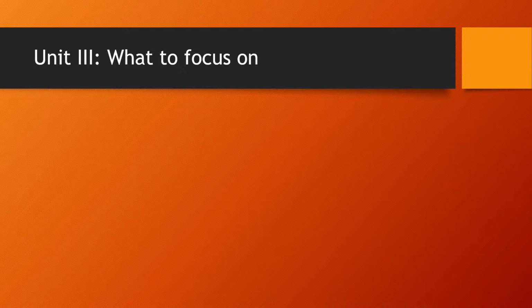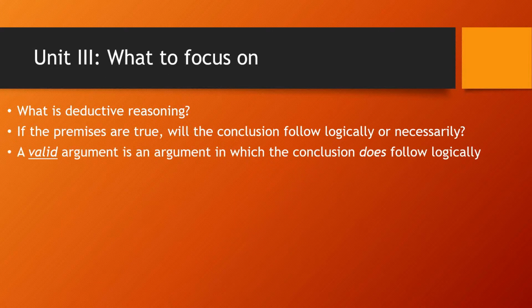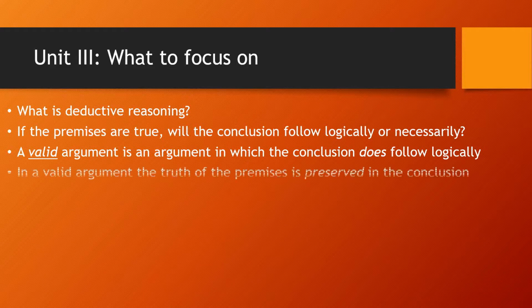Unit 3 deals with a specific type of reasoning, deductive reasoning. In deductive reasoning, we are concerned with whether the conclusion follows logically or necessarily, given that the premises are true. If in fact the conclusion does follow logically or necessarily, then the argument is valid or truth preserving. In other words, if the premises of a given deductive argument are true and the conclusion is necessarily true, then the argument is valid. This means that the truth of the premises is preserved in the conclusion.